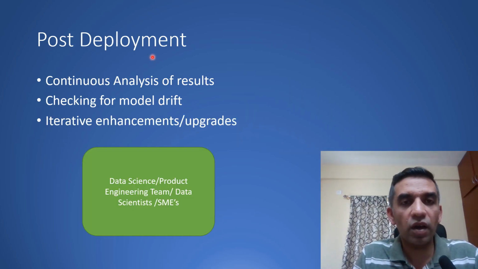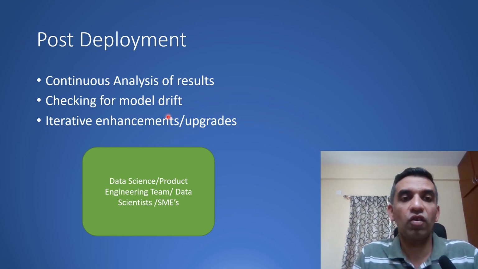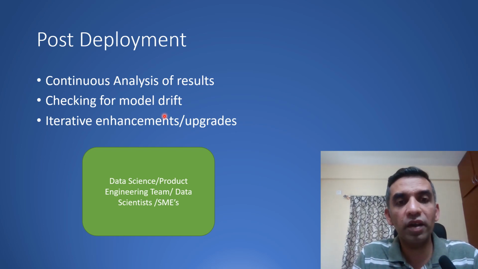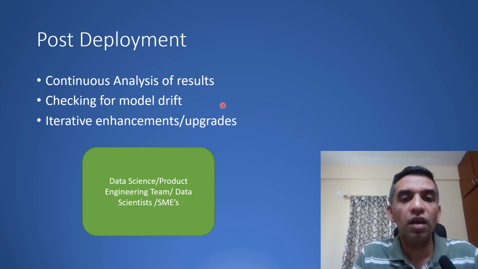So as with any product, post deployment, you need to continuously analyze the results. You also need to check for model drift. So what is model drift? What happens is that if your real world data is different from your training data, over a period of time the real world data is changing, and then your models do not perform well as compared to how they performed earlier on the test data. So in that case, you may need to do iterative enhancements or upgrades. For this, again, the data science or product engineering team, the data scientists, the subject matter experts, everybody would be involved. So this is like an iterative cycle.